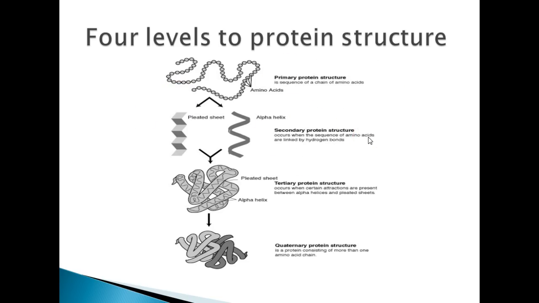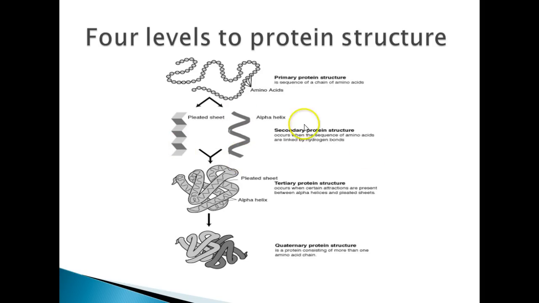Secondary structure is when this sequence of amino acids are linked together by hydrogen bonds to form 2 structures, pleated sheets, right here, and alpha helix. I don't know what the plural of helix is. It's helixes, I guess. Pleated sheets and alpha helixes. So we get this primary structure that now breaks down into a pleated sheet and an alpha helix.